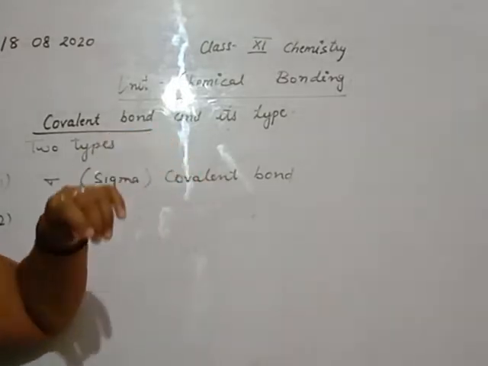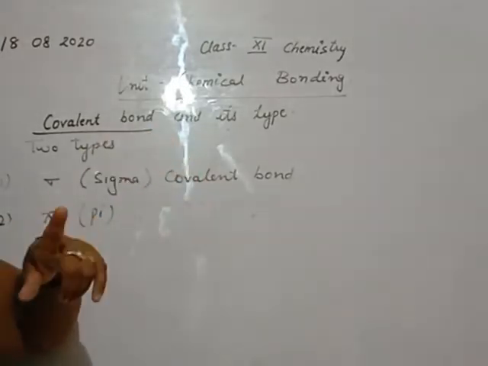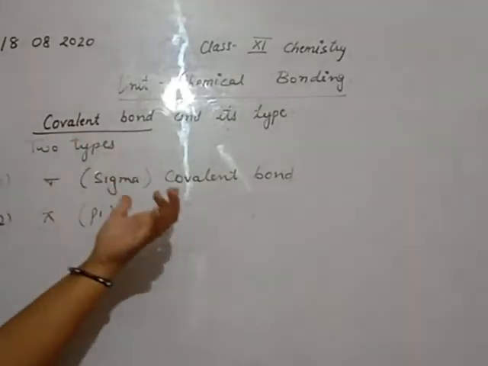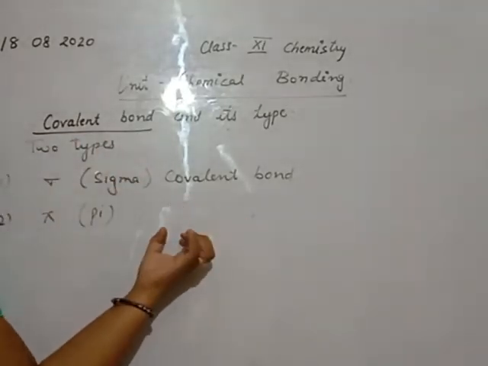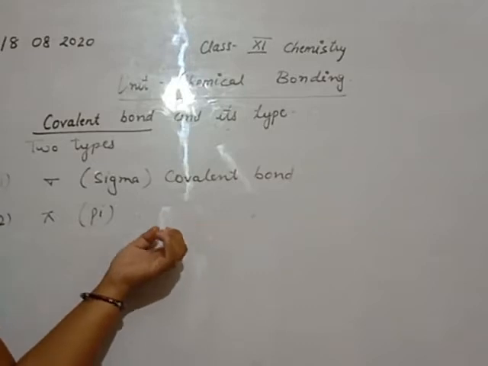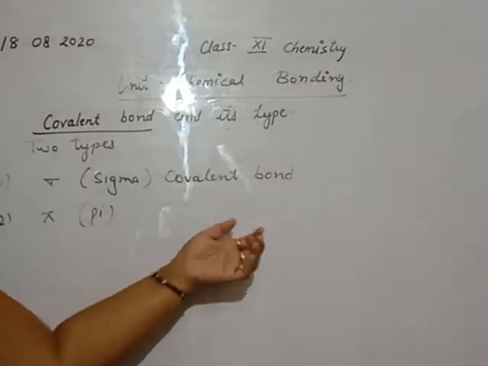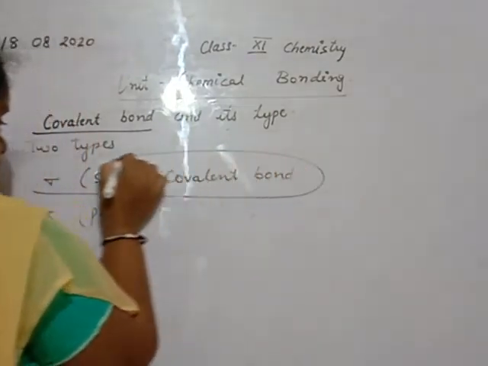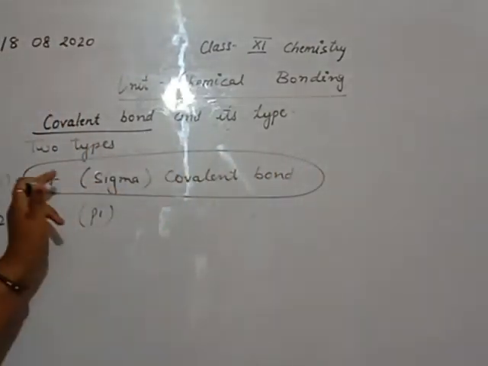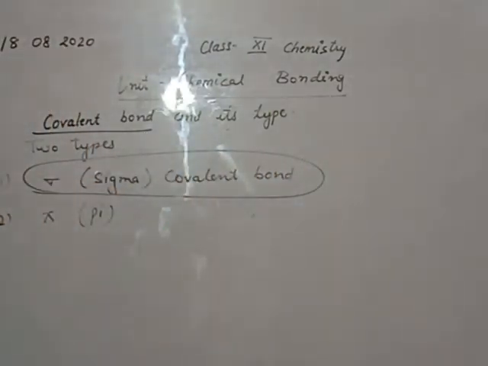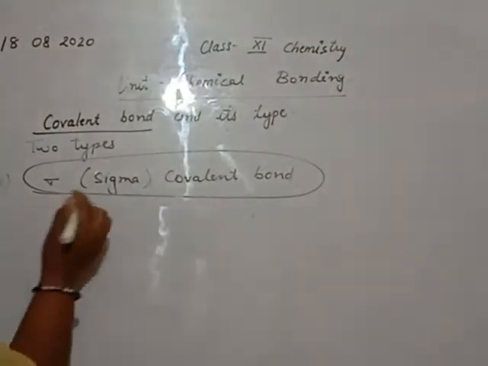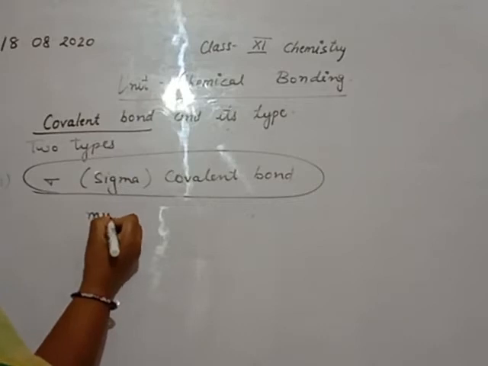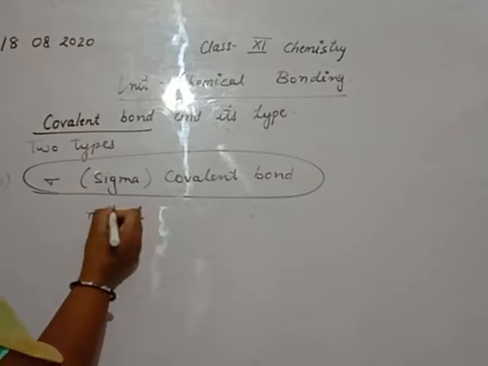Beta, a sigma covalent bond is the covalent bond formed between two atoms by overlapping of atomic orbitals along the internuclear axis. It means when two atomic orbitals overlap with each other, they overlap head to tail. Sigma covalent bond is the covalent bond formed by mutual sharing of electrons